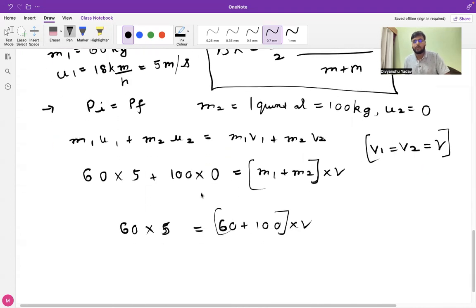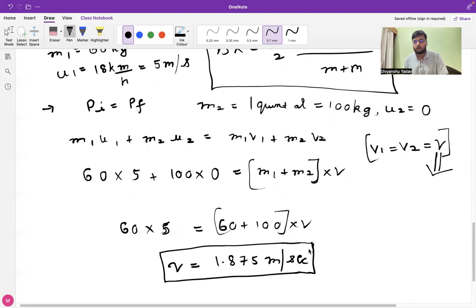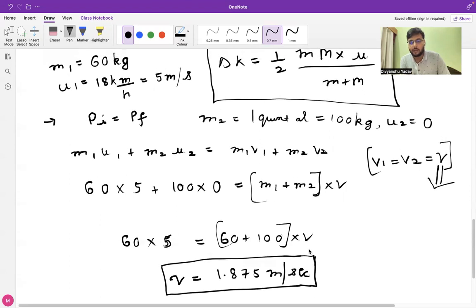In order to find the velocity, we considered the condition that V1 will be equal to V2, and we took it equivalent to a single term, V. Now we can easily find the value of V. If we solve this equation, we get the velocity as 1.875 meters per second.